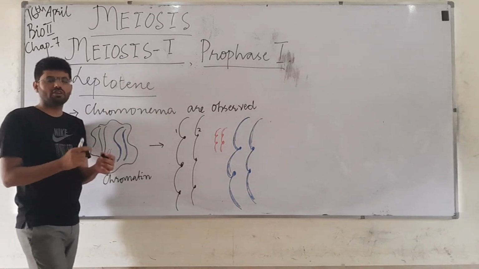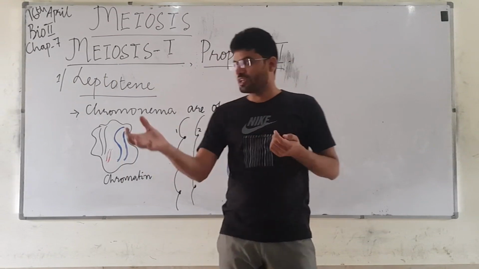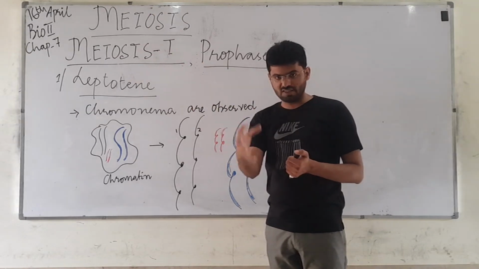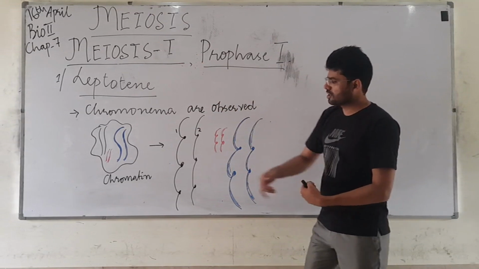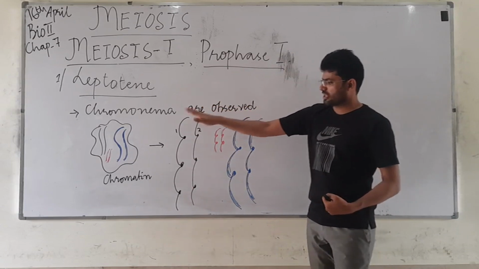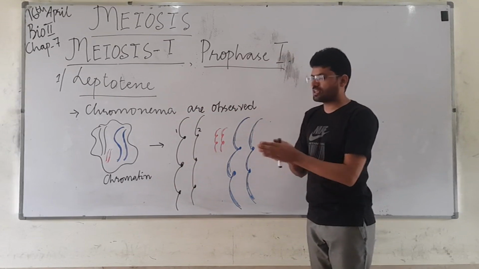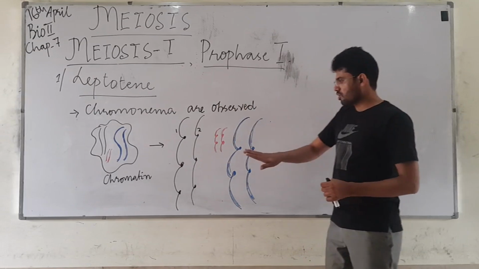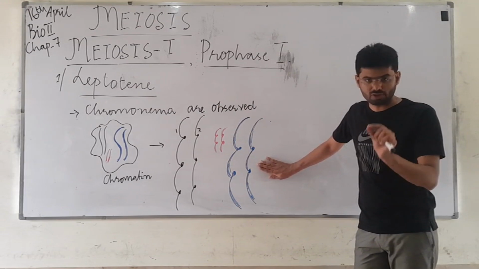This is the very first difference between the prophase of meiosis and mitosis. In the prophase of mitosis, the first stage is also the condensing of chromatin into chromosome, which is the same, but the difference is that in mitosis you will not be able to see this kind of chromosome structure.